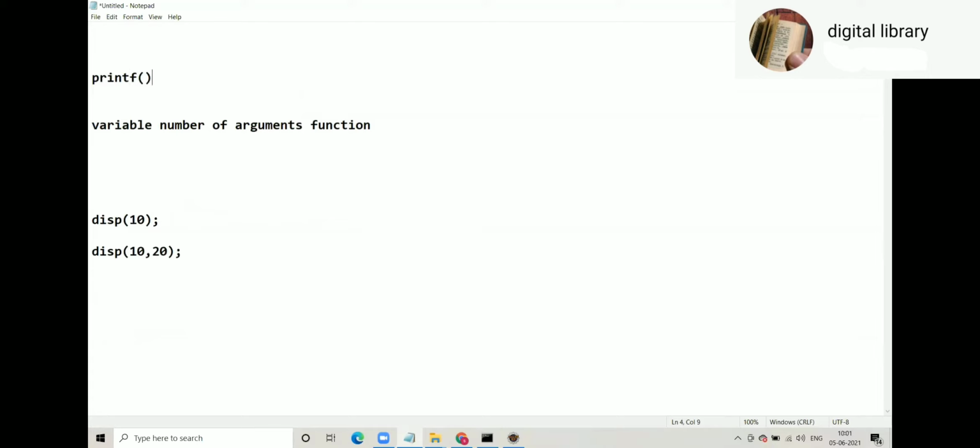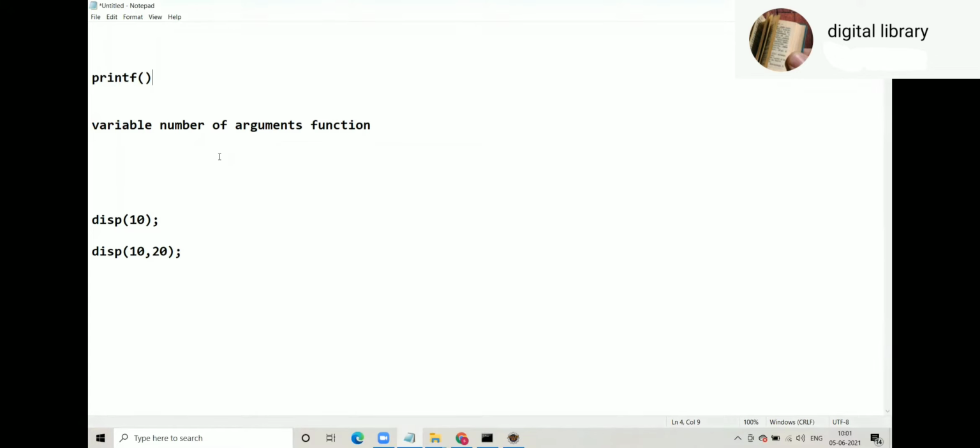You need not know it, but printf is used to display. But this printf sometimes takes one argument, sometimes more than one argument. How is it possible? It's possible because printf is a variable number of argument function. Printf and scanf take different arguments at different times because those are variable number of argument functions.